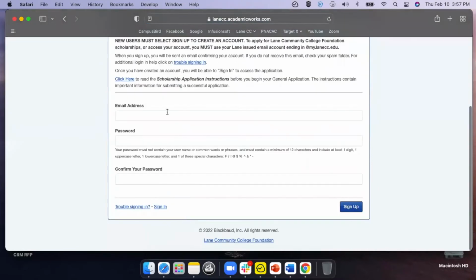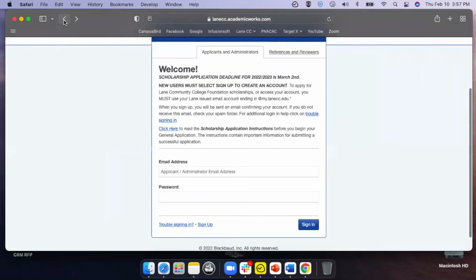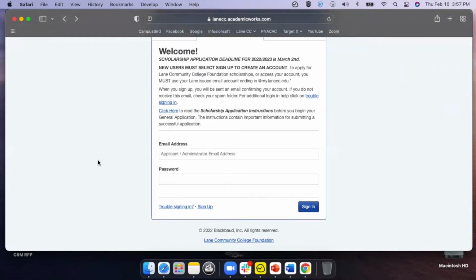When you sign up, you're going to put your email address, which like I said, is going to be your Lane email address. You can potentially use the same password that you're using to log into MyLane, just to keep track of all of these things. And then you're going to click this blue sign up button. After you do that, it's going to direct you to start the application. I don't have access to look at the next pages.